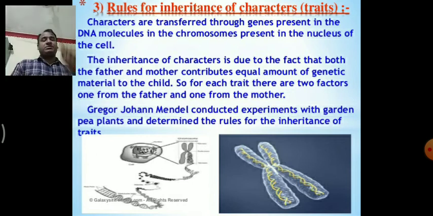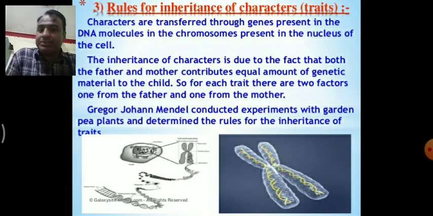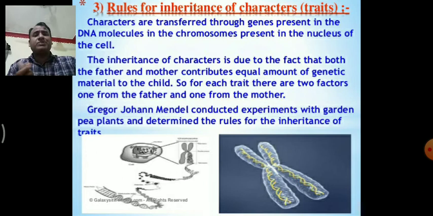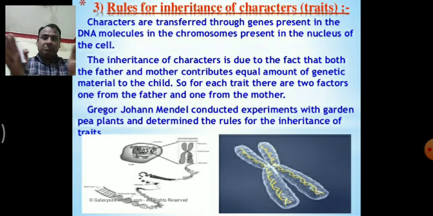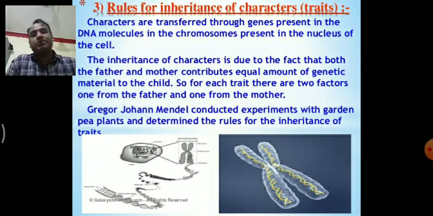See, first try to understand the concept. What is a gene? What is DNA? DNA is a genetic material. We know that in humans there are 23 pairs of chromosomes. A chromosome is a long stretch of DNA. DNA is a long chain in the chromosome, because there are four bases: A, T, G, C. These bases combine in a continuous fashion and form a longer stretch that contains information of the parents, which is transferred to the next generation.